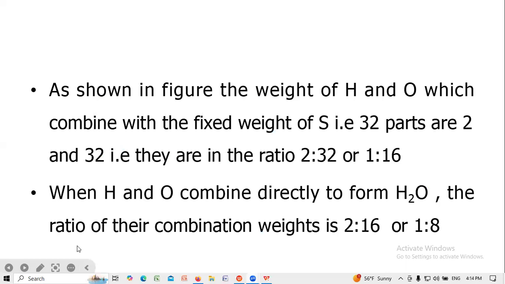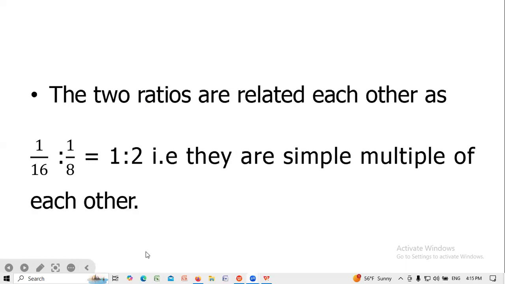When hydrogen and oxygen combine directly to form water, the ratio of these combining weights is 2:16, or 1:8. The two ratios are related to each other: 1/16 and 1/8, that is 1:2 directly, they are simple multiples of each other.